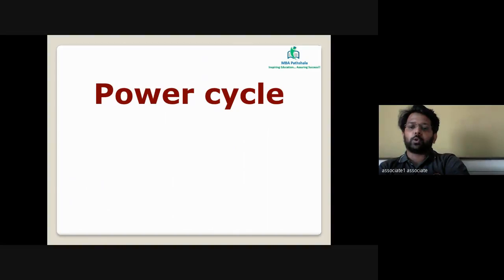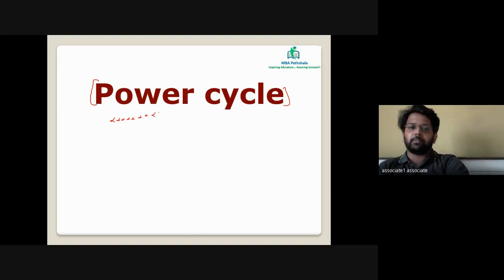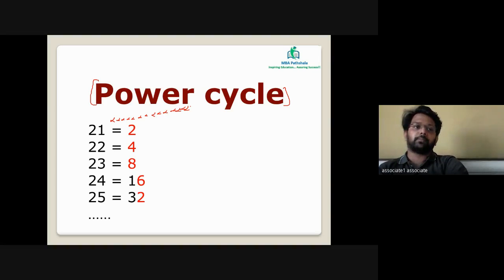Right. So the next content that we are taking as of now, what you can see on the screen, is something called power cycle. Power cycle says if you keep on multiplying a value by itself, the last digit forms a cycle, and that cycle is called a power cycle. So the usage of power cycle is to check the last digit of the given number.